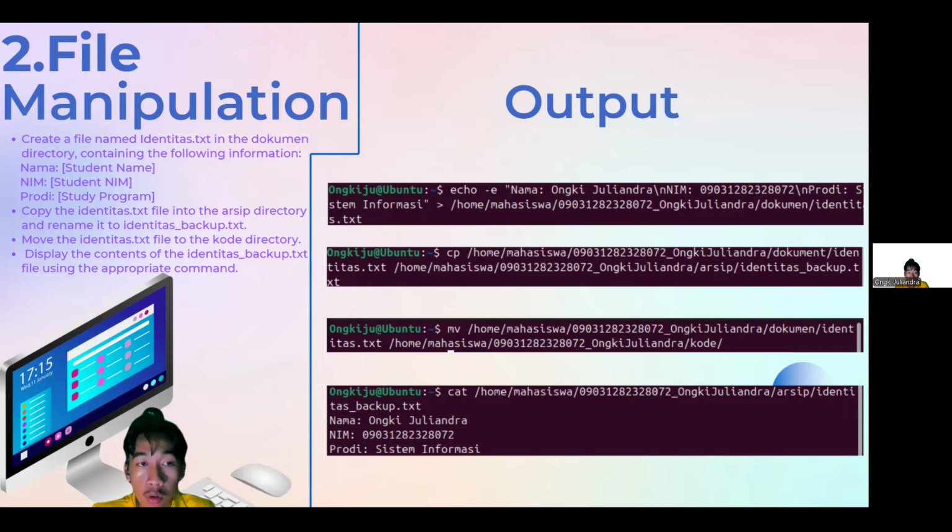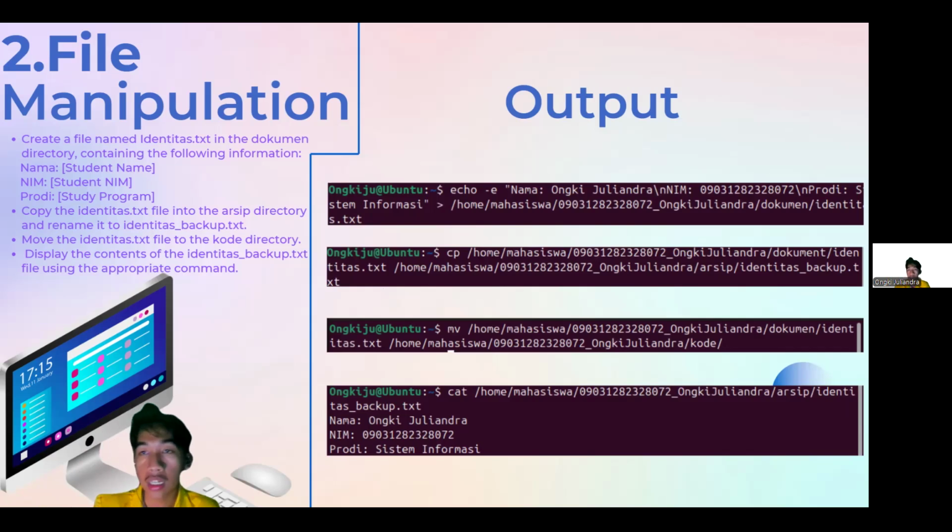After that, we need to copy the identitas.txt file into the arsip directory and rename it to identitas_backup.txt. Then we need to move the identitas.txt file to the code directory, and then display the content of identitas_backup.txt.